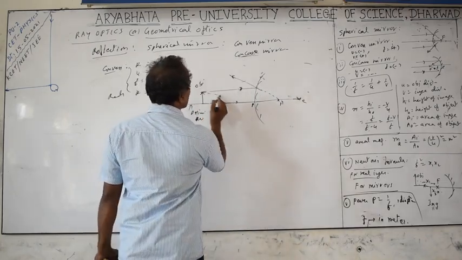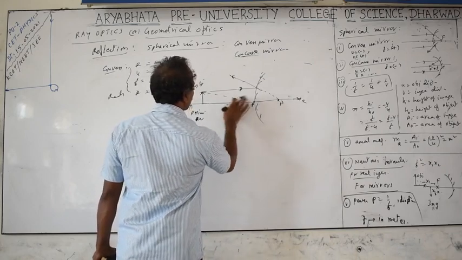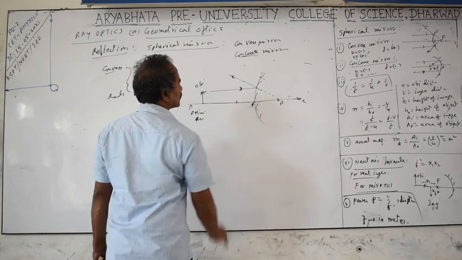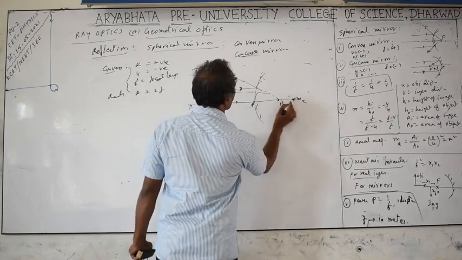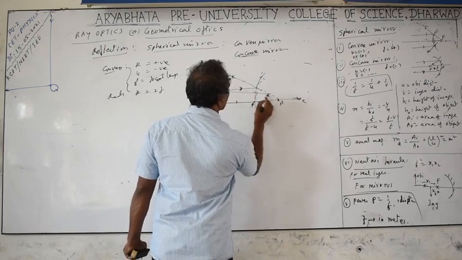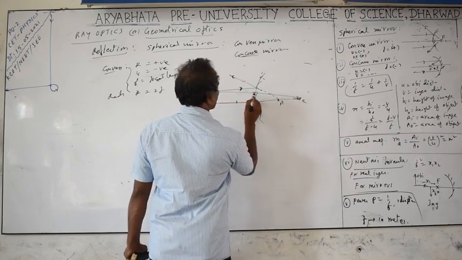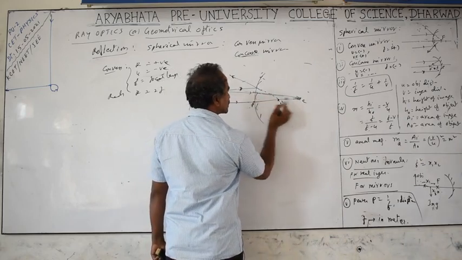The light rays that fall at the pole reflect backward. This is the angle of incidence, and this is the angle of reflection. If the light ray falls on the mirror such that it appears to be passing through the center of curvature, then it retraces the path.